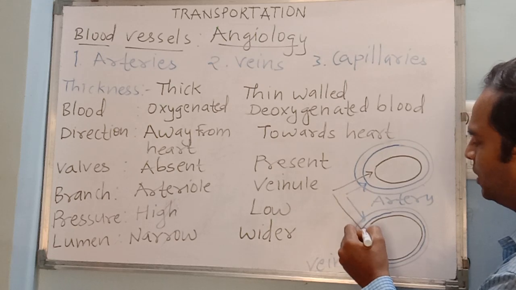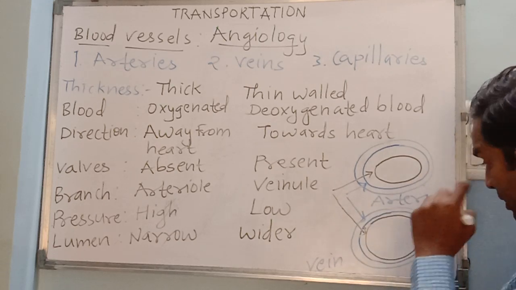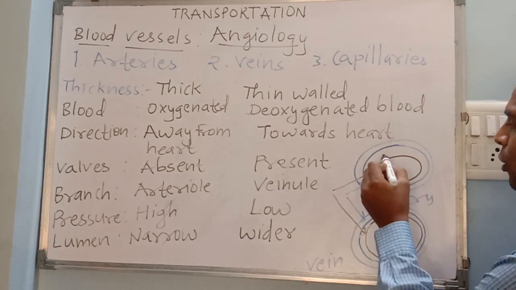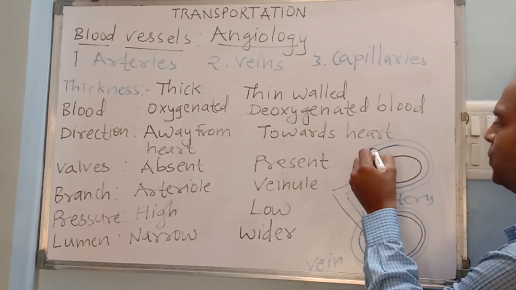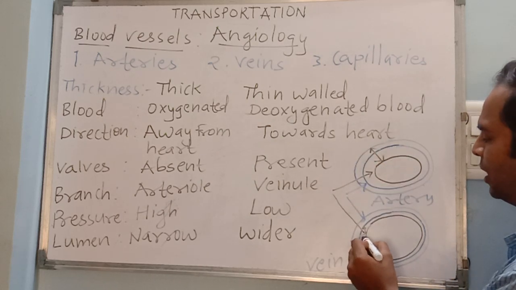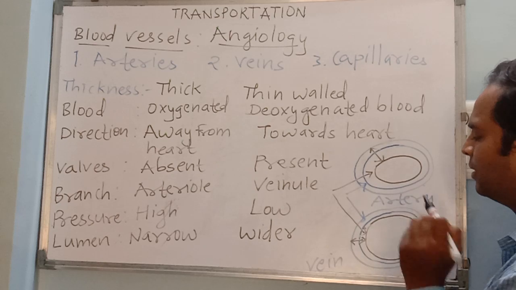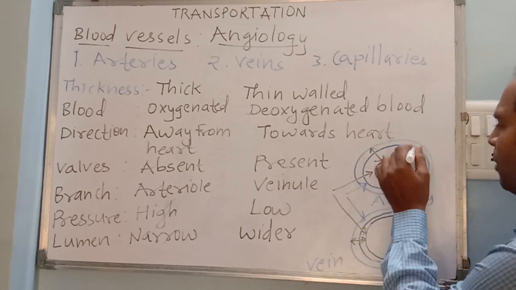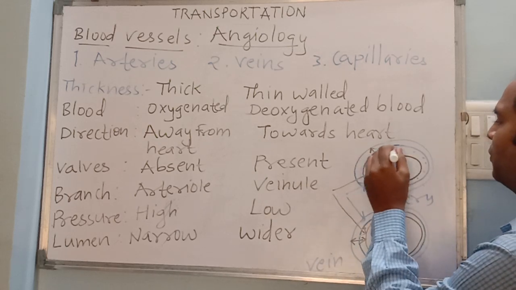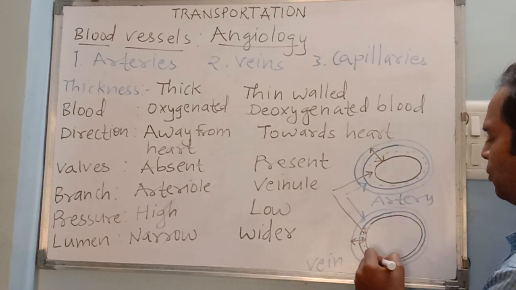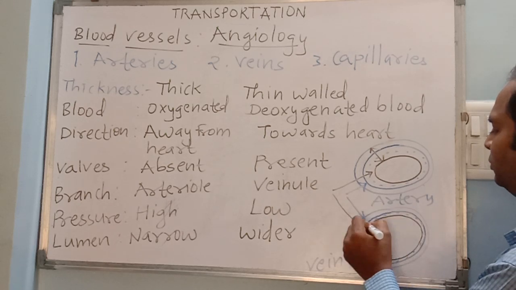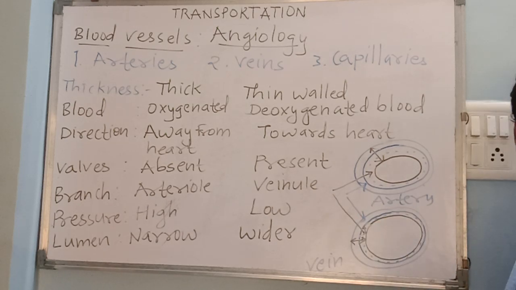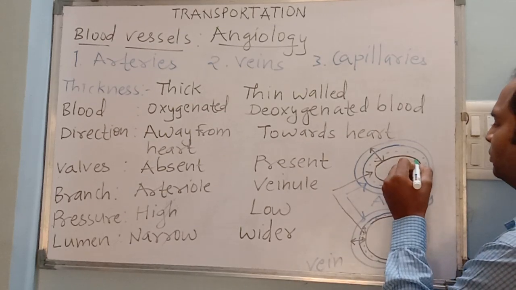So this is the reason. Now you can see the thickness of this artery and the thickness of this vein. So arteries are thick walled and veins are thin walled. Then comes the innermost layer, and that innermost layer is this.